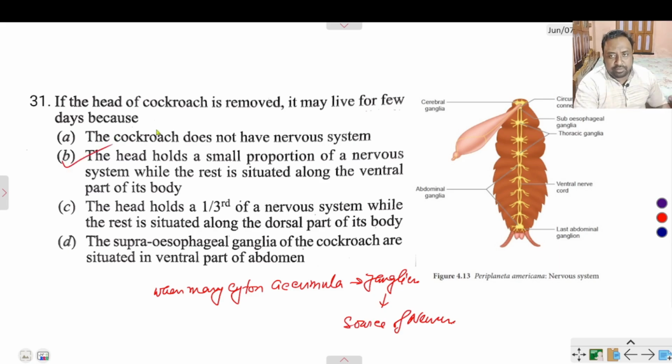So in this case, here this is the brain. So here no more neurons are present. There are some neurons that attach to the antenna, and this is attached to the compound eye.